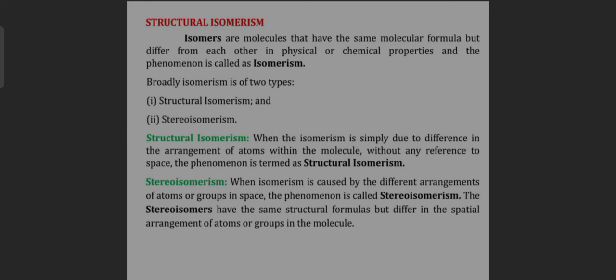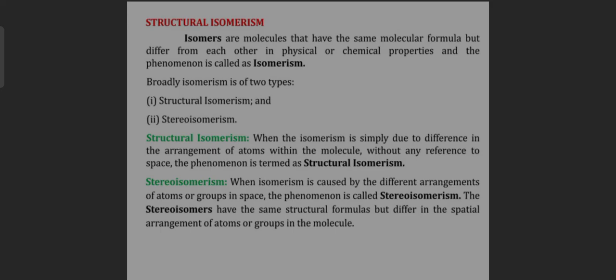Isomerism is of two types: structural isomerism and stereoisomerism. First, structural isomerism. When the isomerism is simply due to a difference in the arrangement of atoms within the molecule without any reference to space, the phenomenon is termed structural isomerism.